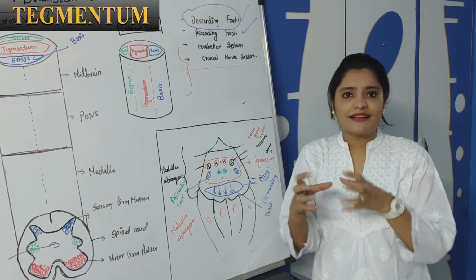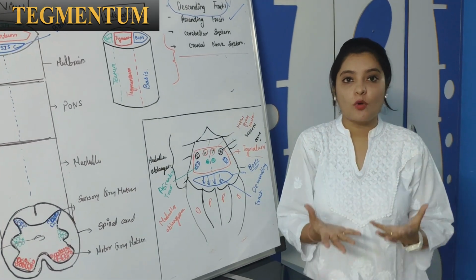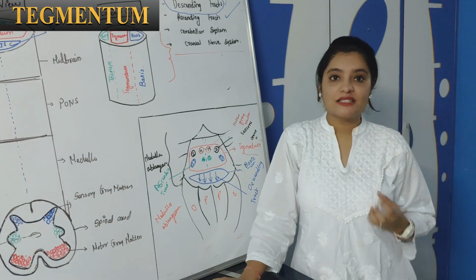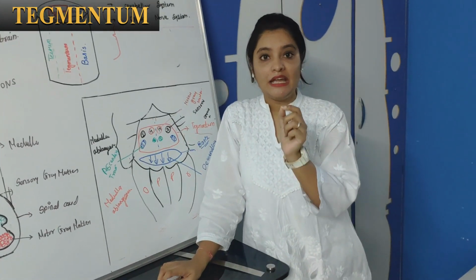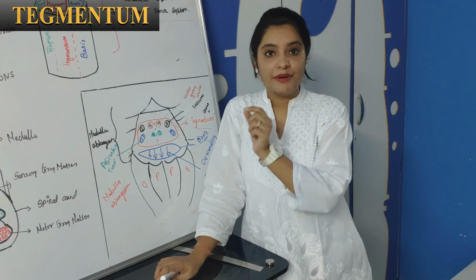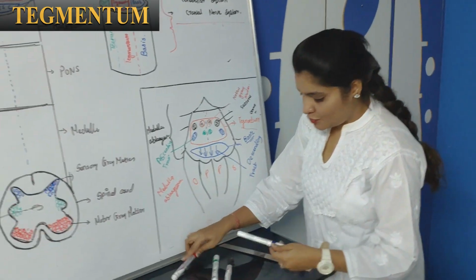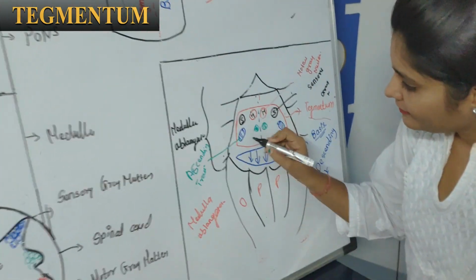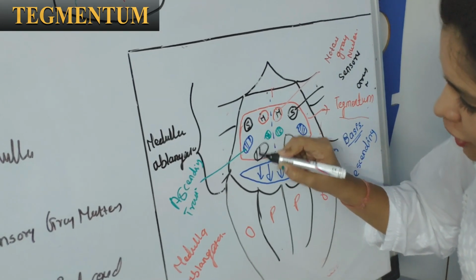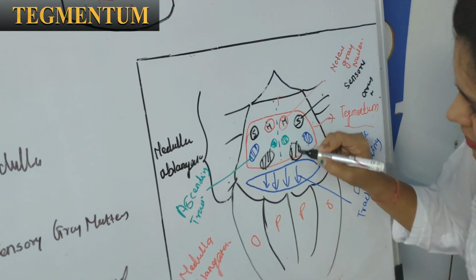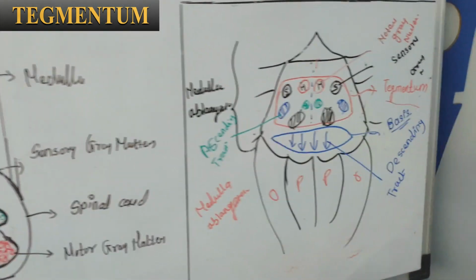Some tracts need some supplementary gray matter area for their origin. Okay, so nature has provided us a supplementary gray matter area in brainstem, and that supplementary area is situated here. So these are the supplementary nuclei which give a special origin to the special types of fiber.